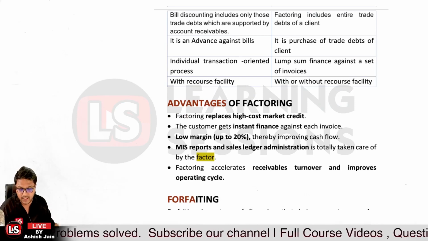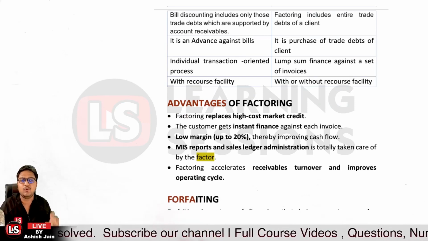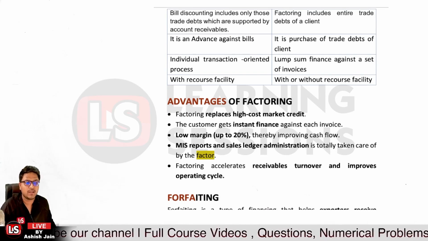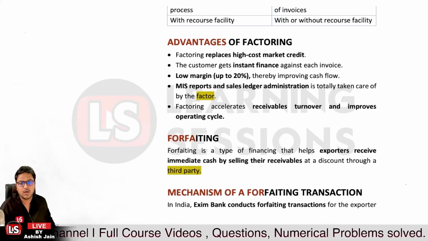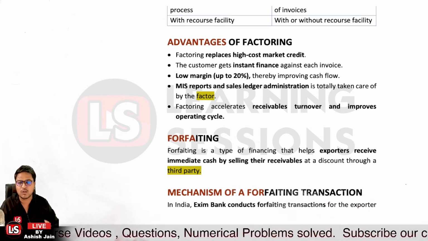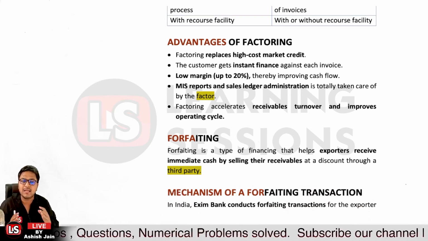And factoring converts the credit sale into a cash sale. So these are the advantages of factoring. After that, it's related to forfeiting. Now, forfeiting is a type of finance that helps the exporter. When we are talking about forfeiting, it works in the international market only.